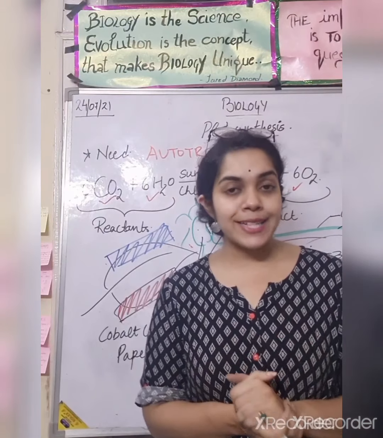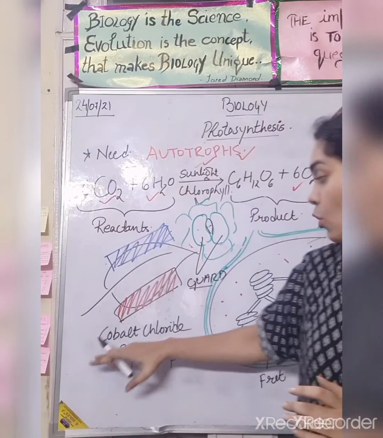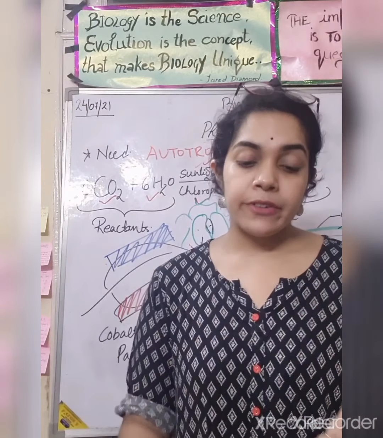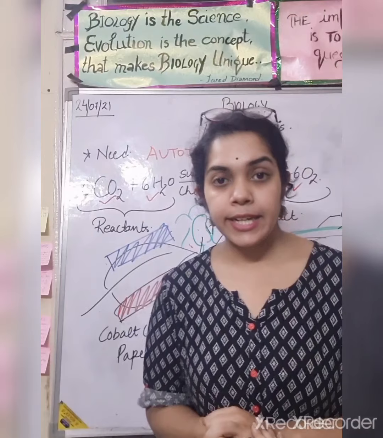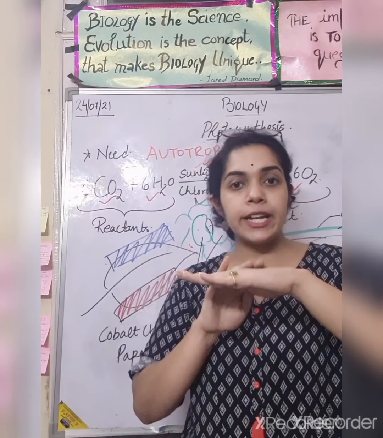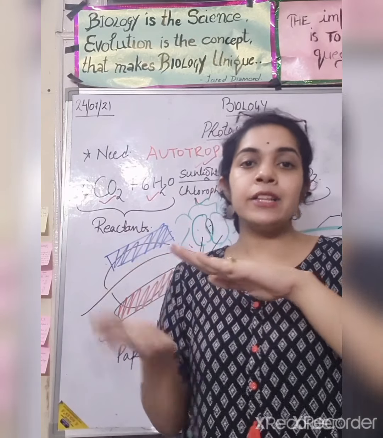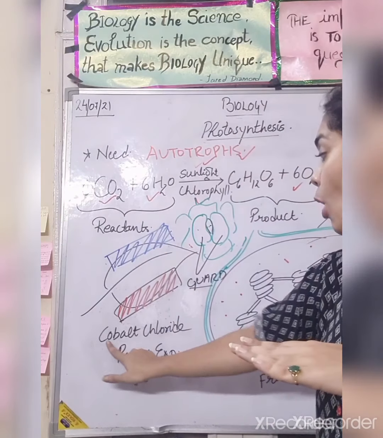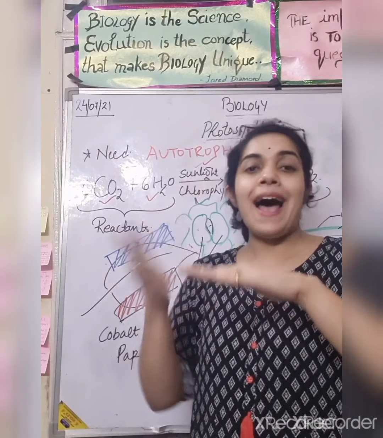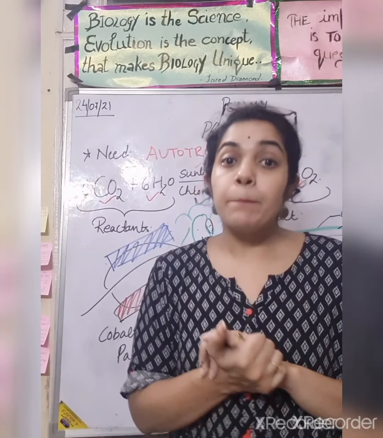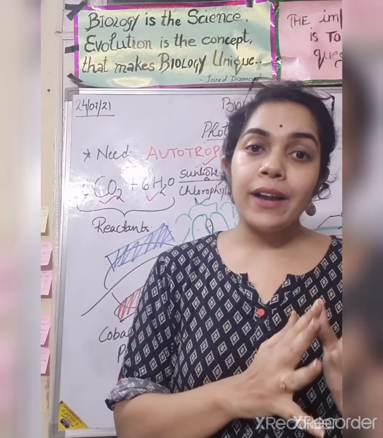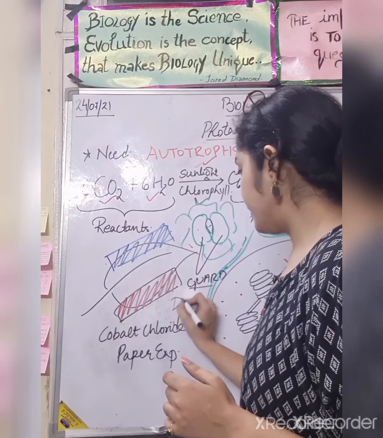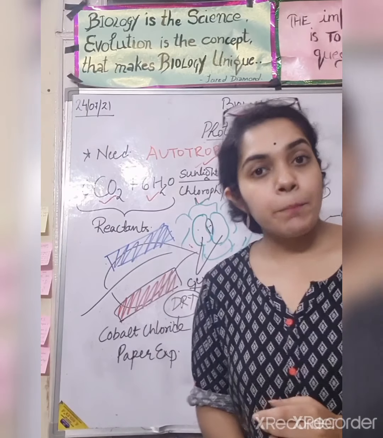With the help of the cobalt chloride paper experiment, we will see where the stomata are present in the leaf. We have taken a leaf, and with the help of a clip we have attached cobalt chloride paper on the upper side as well as the lower side. It is blue in color when it is dry.